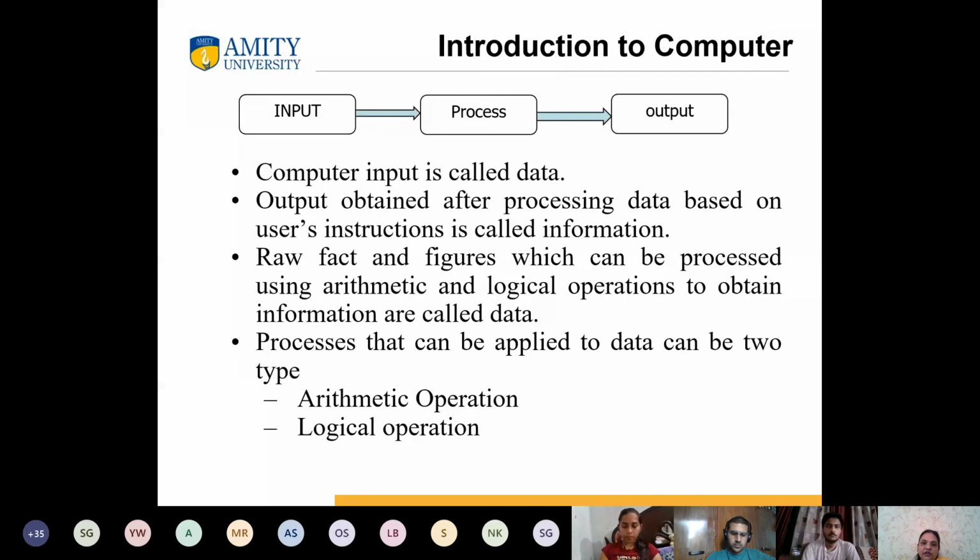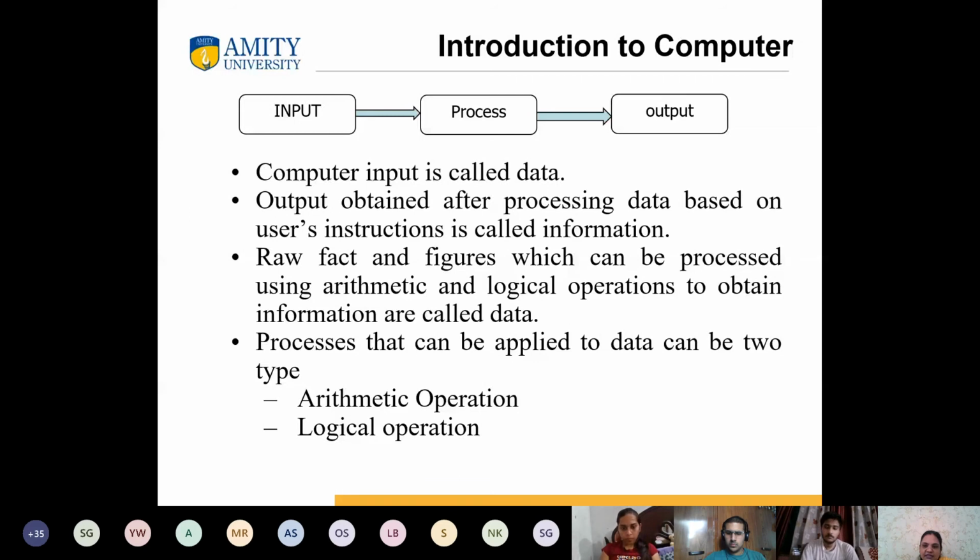That is why we require this processing unit, which we call the CPU, which comes on your motherboard. Your raw facts and figures will be processed with the help of this processing unit, which has the ALU for arithmetic and logical operations.